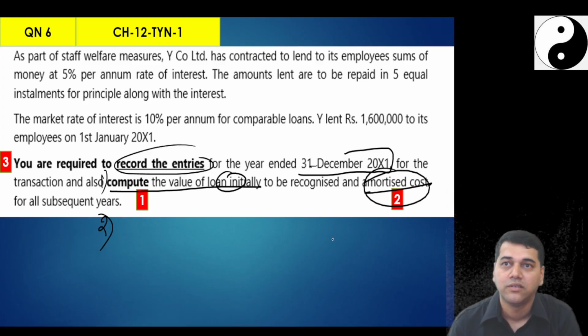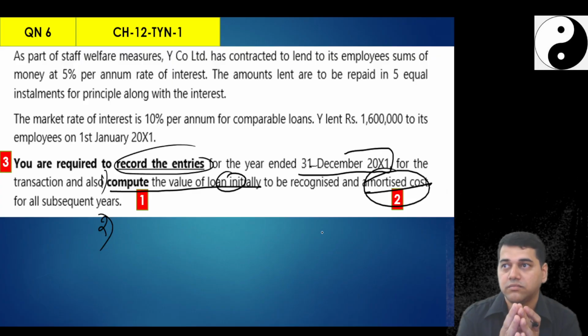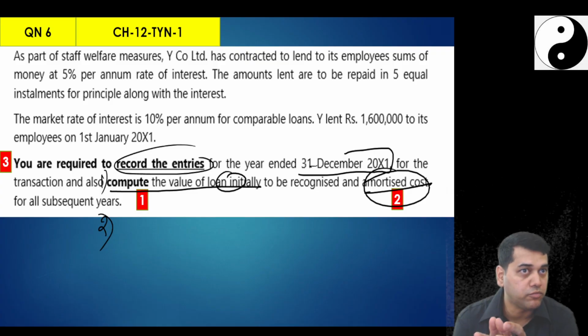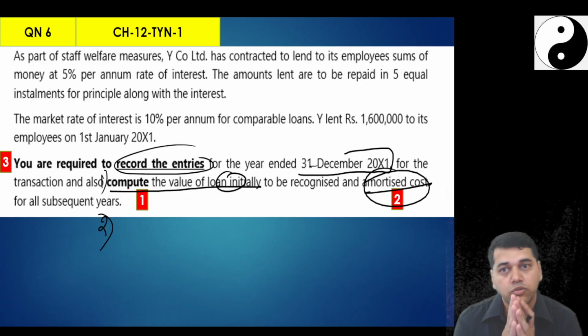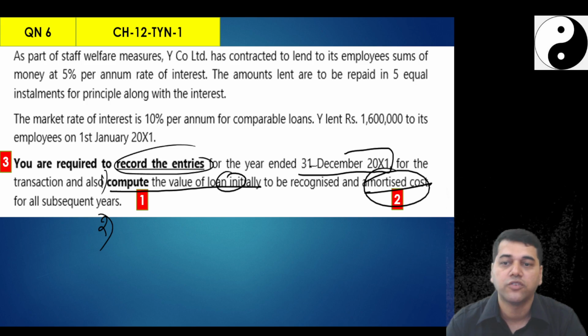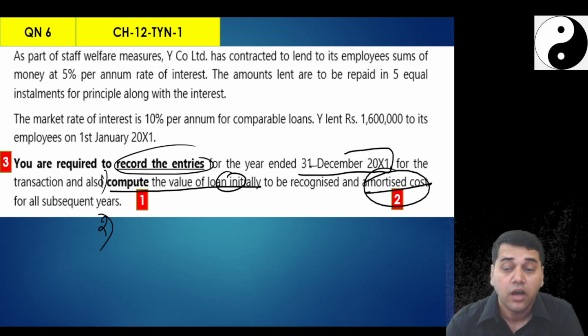But they will give you a question where they jumble up, they will interchange. So expect that in the exam also. Don't go with what they give. Think what I should do. So the first thing I need to do is the calculation of the fair value. In fact, I don't need two workings. In one working only I can calculate.